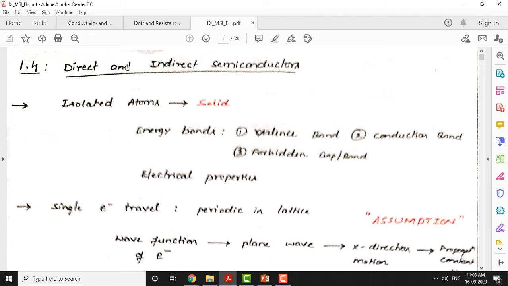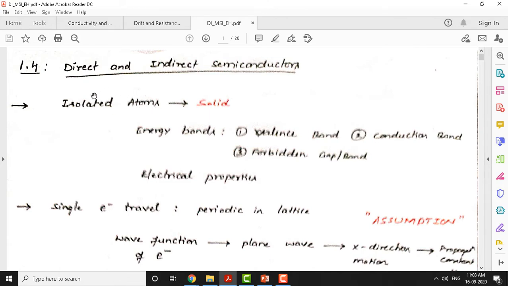In direct and indirect band gap semiconductors, we need to make certain assumptions before we discuss this topic. We know how solids are formed. For the formation of a solid material or a crystal lattice, many isolated atoms should combine together. Within them there is an attractive force and a repulsive force.